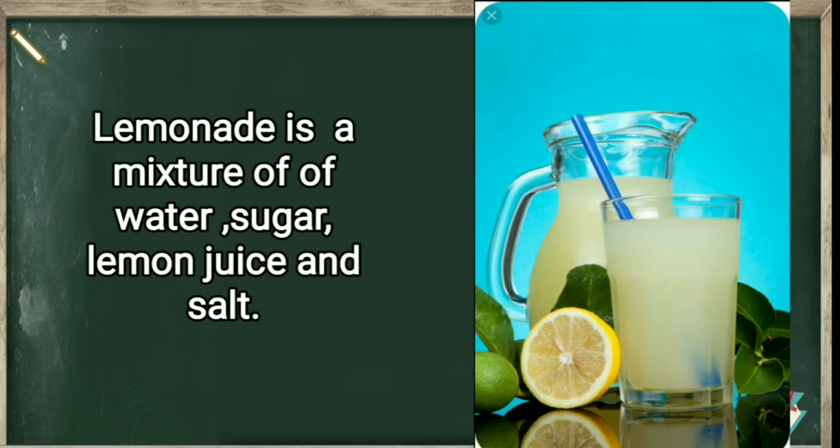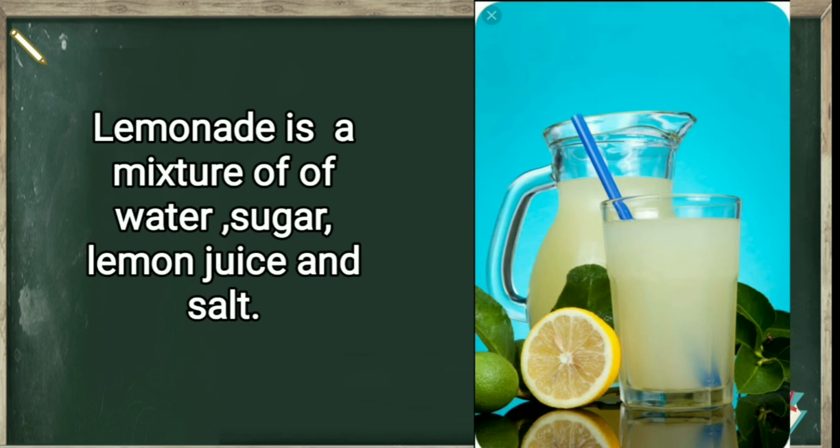Why am I able to say evenly? If you take a glass of lemonade and drink the first sip, the taste will be equal to the last sip's taste. Isn't it? The substances you are adding, you are unable to find them physically, or if you keep it on the table for some time, will they settle down? No. Why? Because all these have been dissolved uniformly. In the same way, in the previous example, the salt in water has dissolved uniformly, whereas the salt does not dissolve in the kerosene. Uniformly or not, it will settle down. It doesn't dissolve in the kerosene.